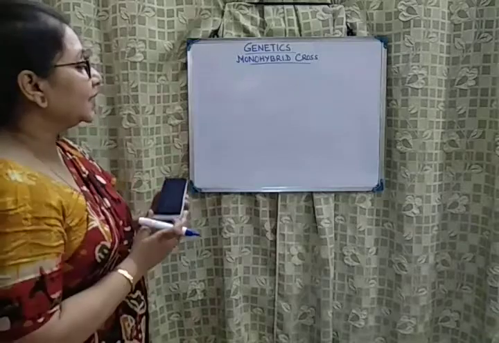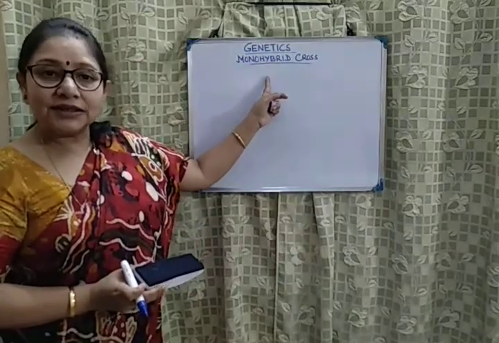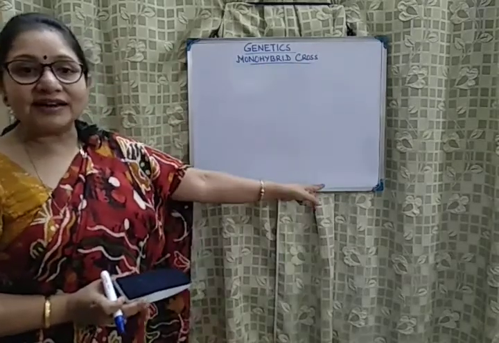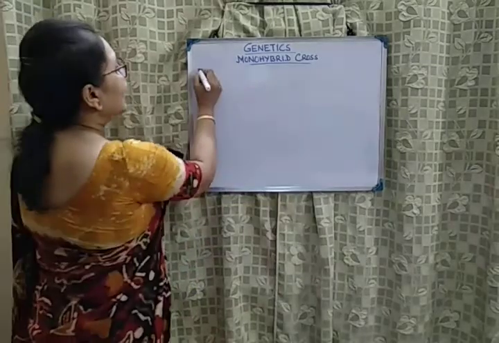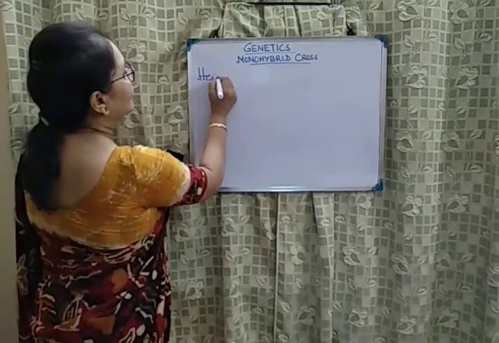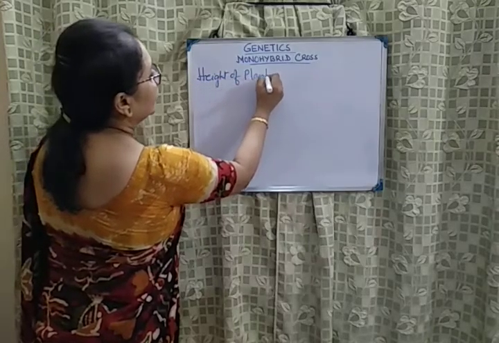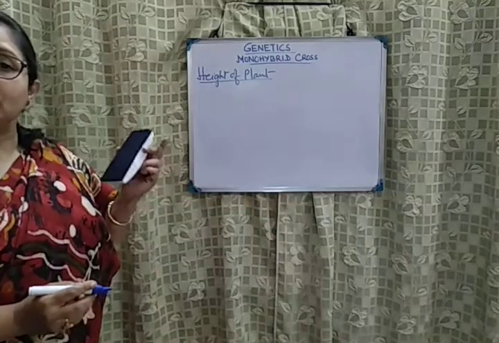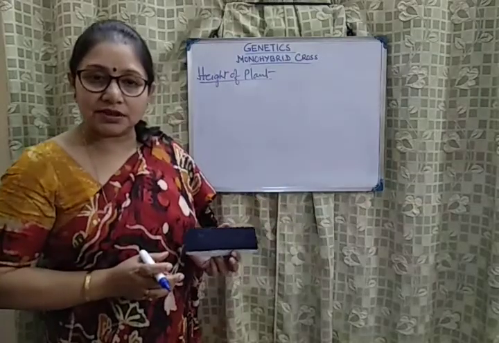The first cross that he did was the monohybrid cross, where he selected one character and the contrasting forms of the character. From the list of 7 characters that we had done, let us select any one character. Say if you select height of the plant, the character height of the plant. So its two possible forms will be tall plants and dwarf plants.